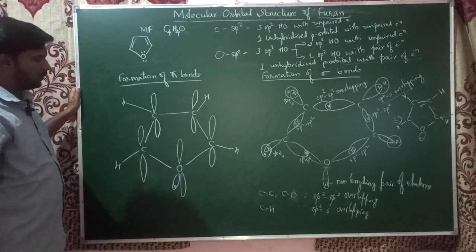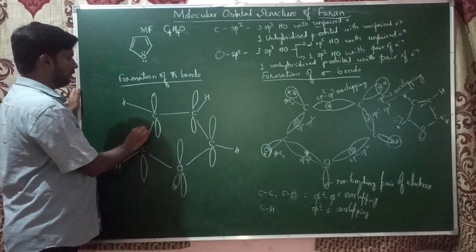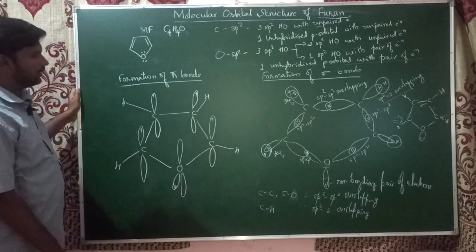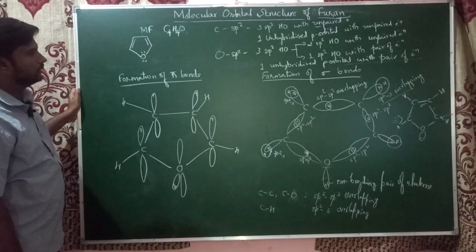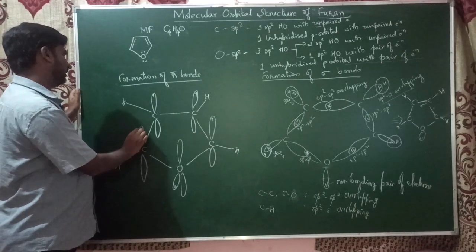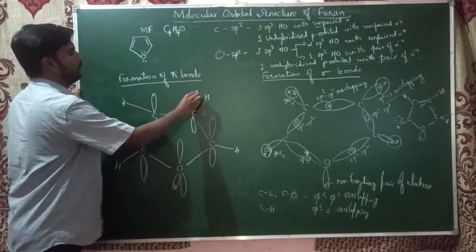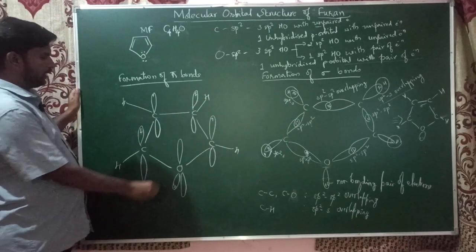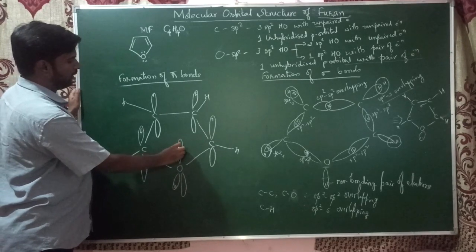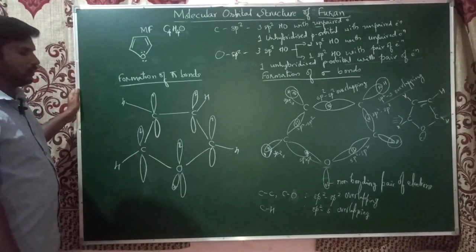Each carbon's unhybridized p orbital has a single unpaired electron, so for convenience I can write opposite spins. In oxygen, the unhybridized p orbital contains a pair of electrons.